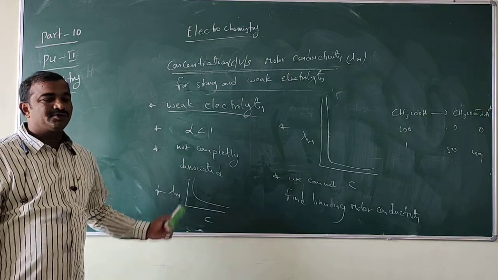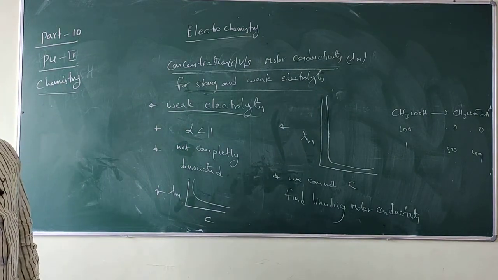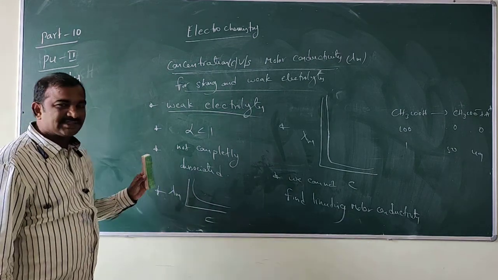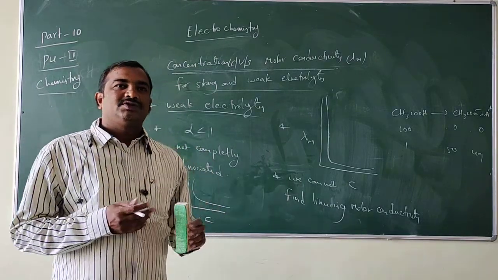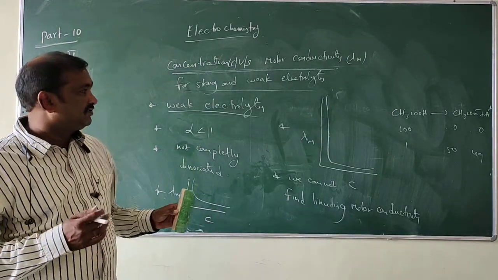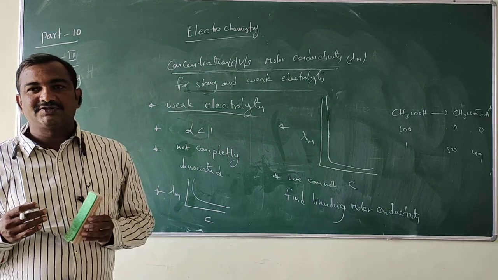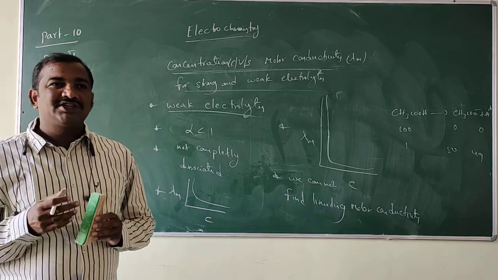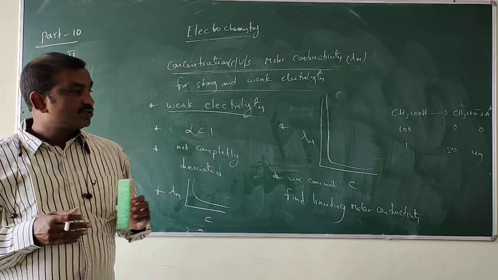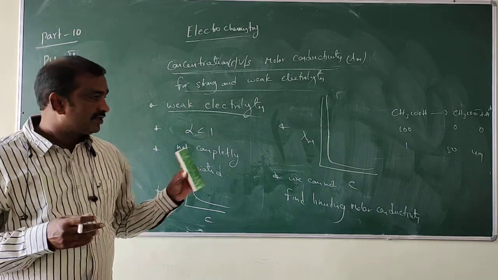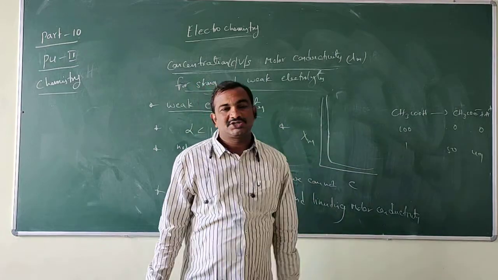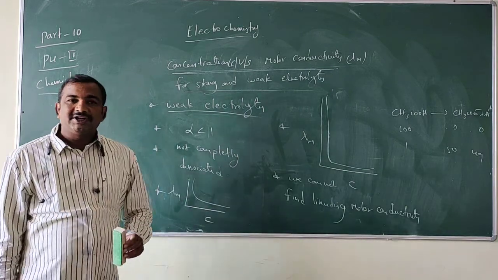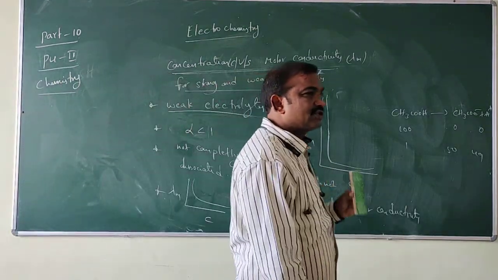So first of all, note down this one. I think you are catching this point in a very easy way, because I am teaching in a very easy way. For strong and weak electrolytes, if you study in the NCERT book or other books, you cannot understand the concept very easily. But if you listen properly, then by using the dissociation concept for weak and strong electrolytes, we can easily know how the graph will come for weak and strong electrolytes.